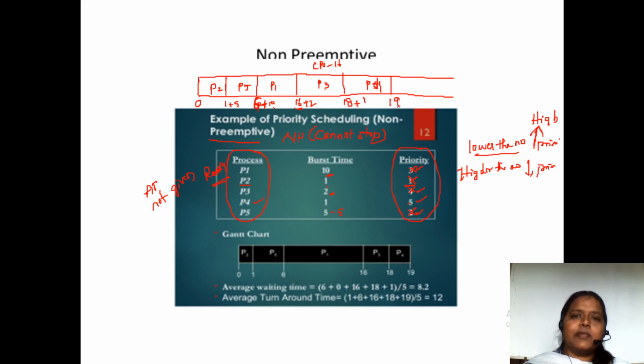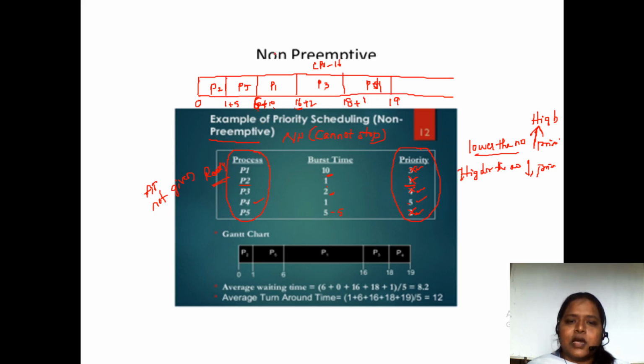So this is how we calculate the non-preemptive priority scheduling algorithm. First we check the processes for priority, and then we see which process has the highest priority. The one with the highest priority is going to be executed first. This is how priority scheduling with non-preemptive is executed. Clear? So now we'll see the preemptive priority scheduling algorithm.